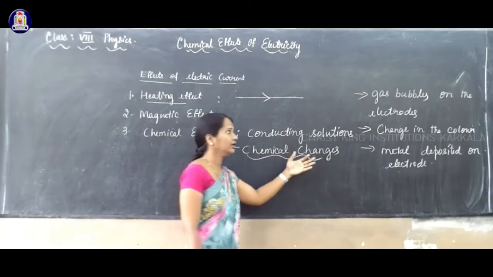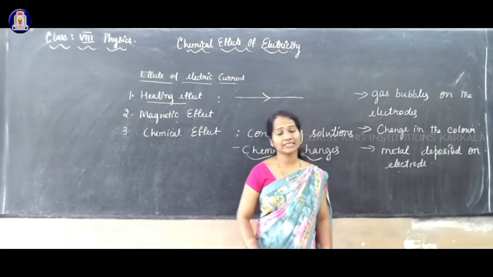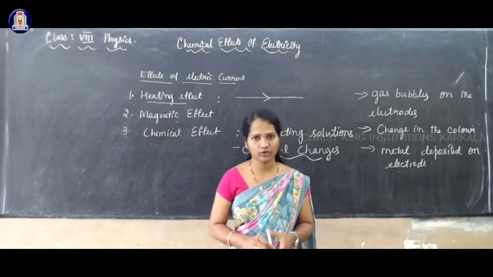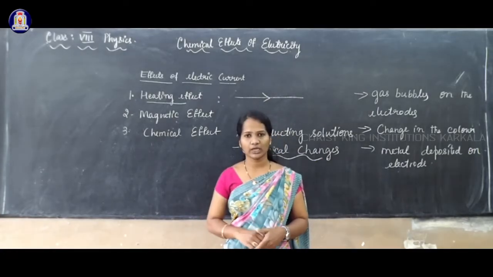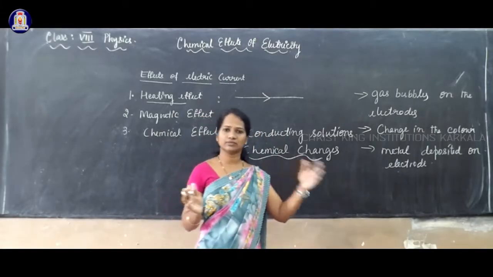There may be gas bubbles formed on the electrode. So what is this electrode? There are two types of electrodes, cathode as well as anode.